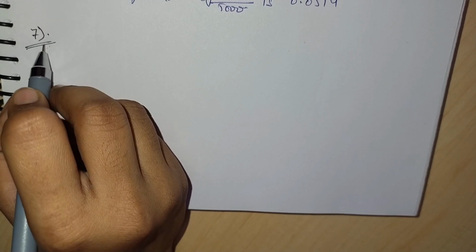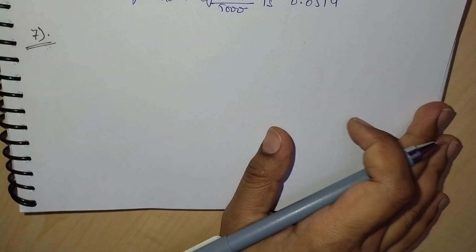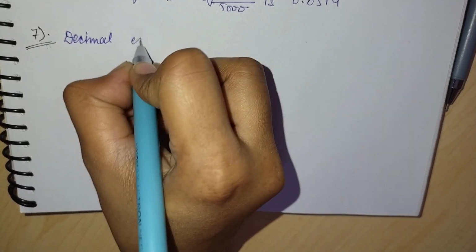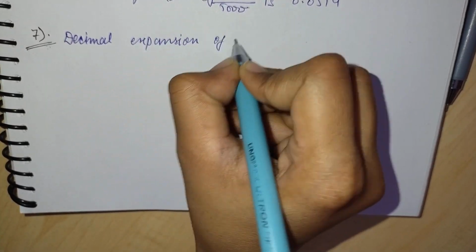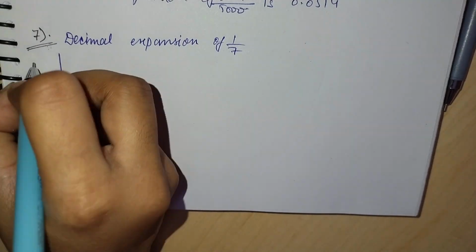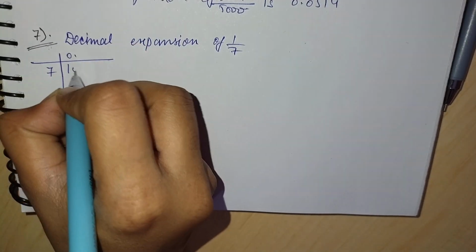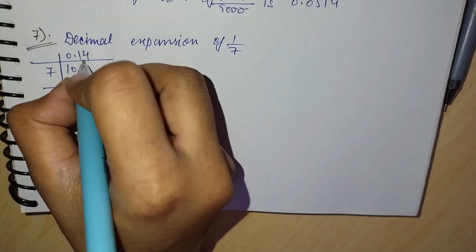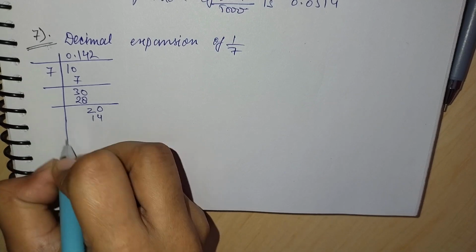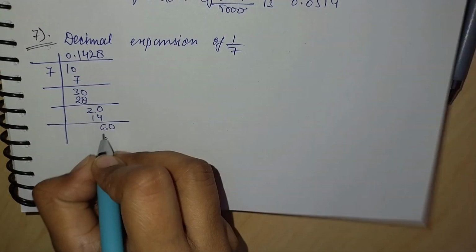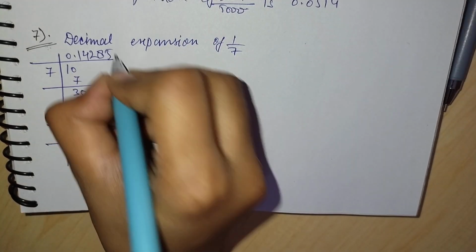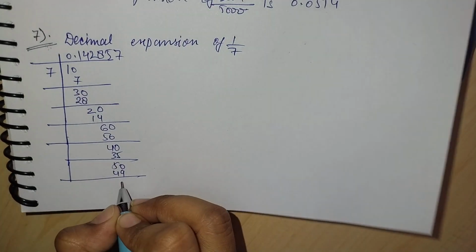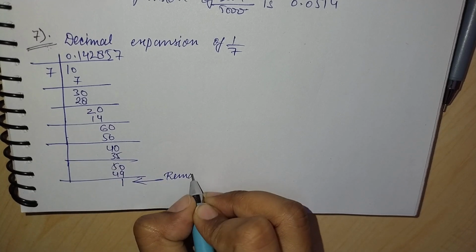Now the seventh question says, write the decimal expansion of 1 by 7. Hence write the decimal expansion of 2 by 7, 3 by 7, 4 by 7, 5 by 7 and 6 by 7. So for the decimal expansion of 1 by 7, we will use the long division method here. On solving, 7 into 1 is 7, then 4 is 28, 2 is 14, 8 is 56, then 35 and then 40 here, 49 here, then 1 is the remainder here.